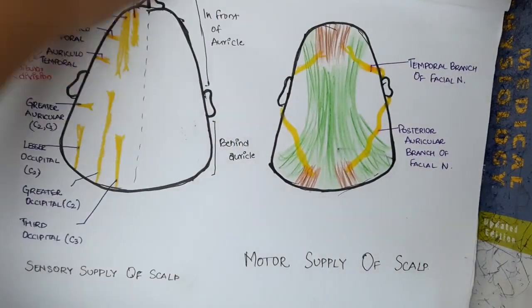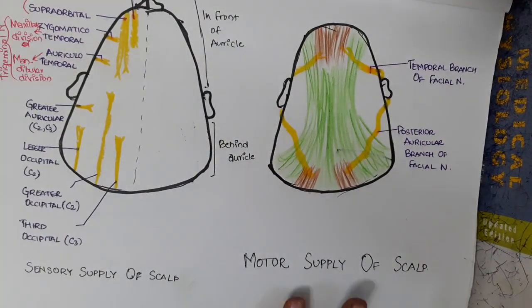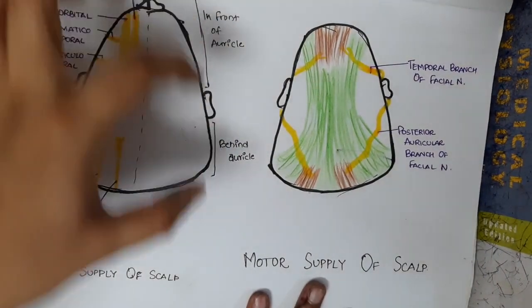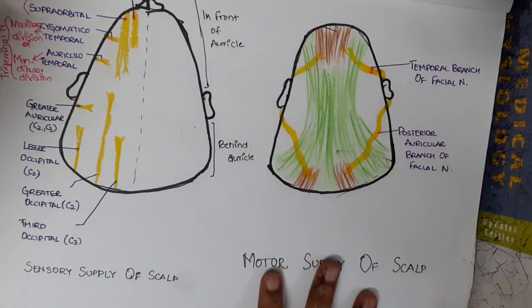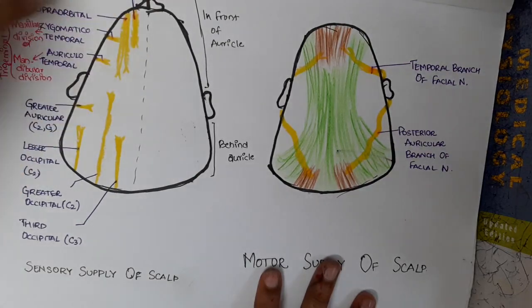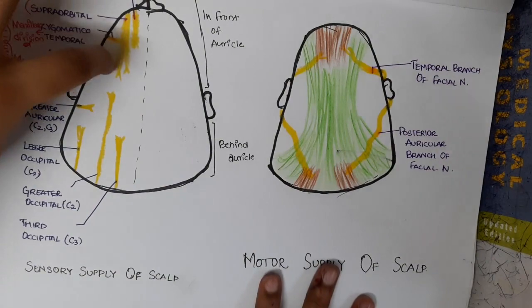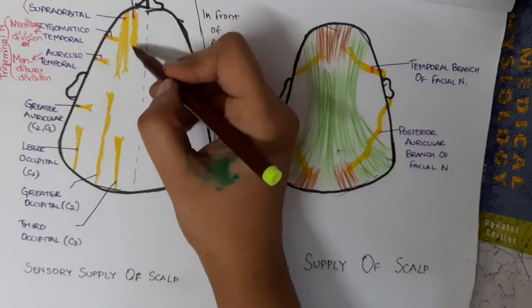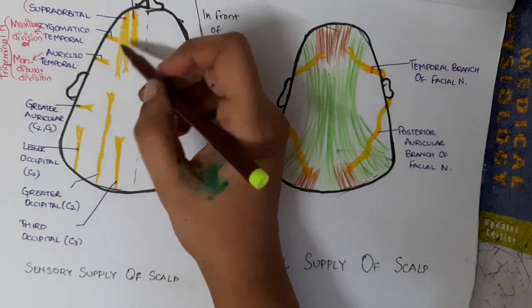Then if you see the motor supply of the scalp and the sensory supply of the scalp. The scalp supply can be divided into two parts, that is present in front of the auricle and behind the auricle. In front of the auricle, the supply is by supratrochlear nerve, supraorbital nerve, zygomaticotemporal nerve, and auriculotemporal nerve.